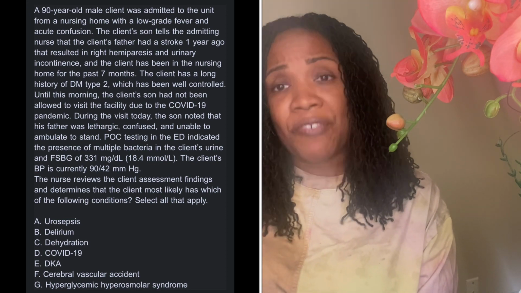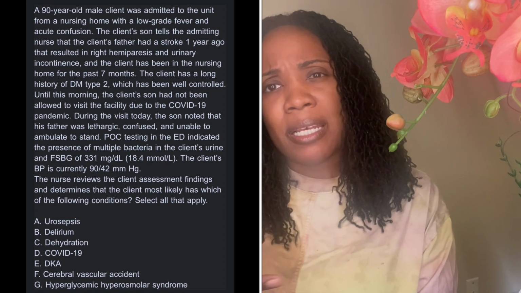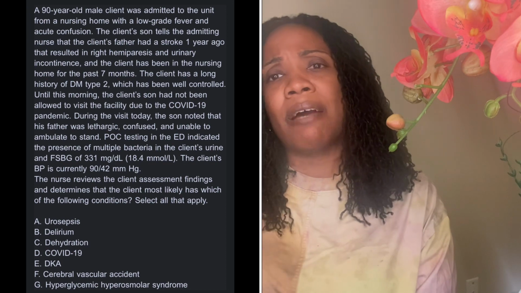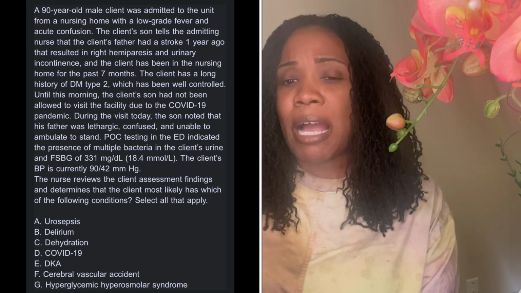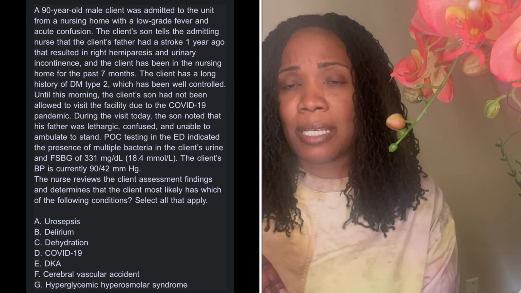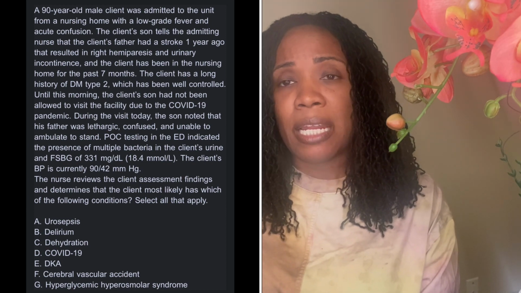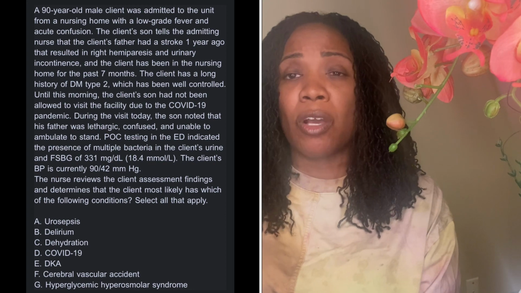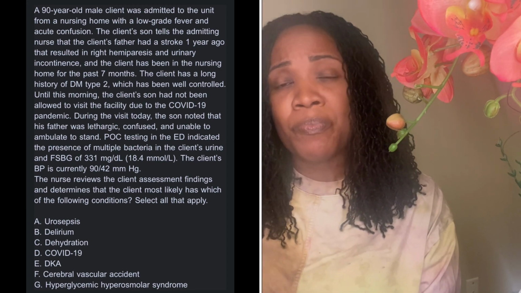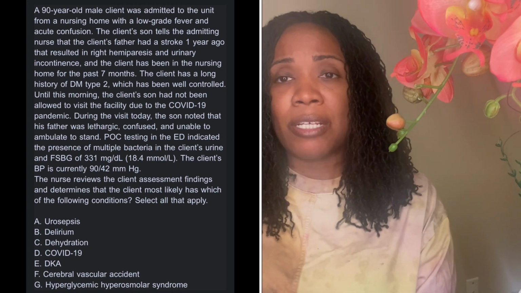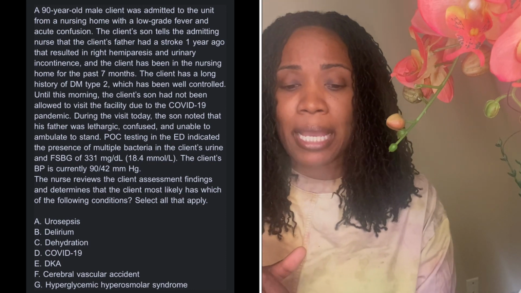They may have a fever, they may have weakness, they may have body aches, they may have chills. None of that was described here as far as COVID-19. DKA, I already told you that DKA is usually associated with type 1 diabetes, where they go through the ketoacidosis. This patient has type 2 diabetes, so that may not necessarily be their case.